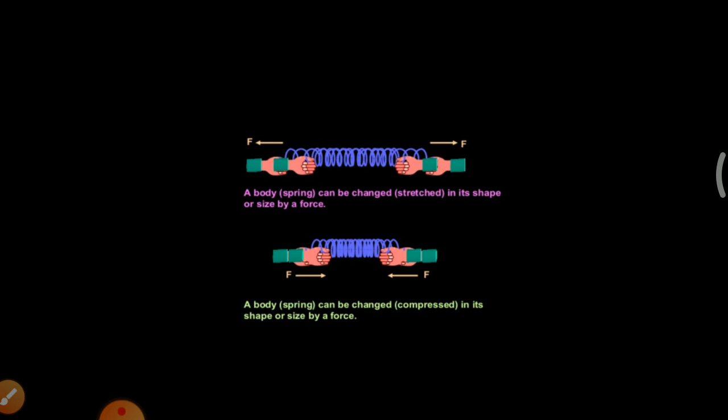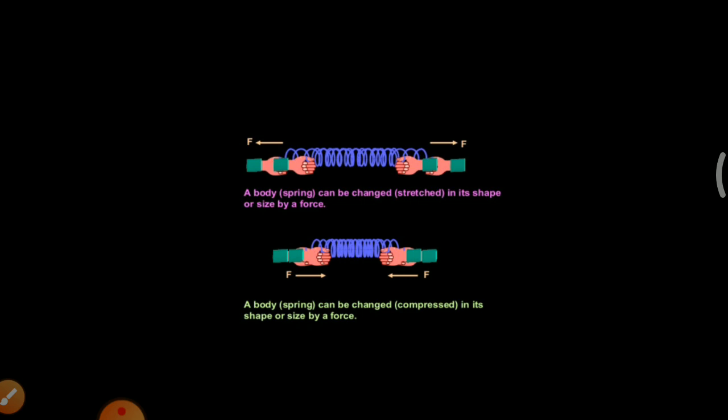Look at this diagram. A body can be changed in its shape or size by a force. So, when I apply the two forces on the spring in the opposite direction, here I stretched the spring in the two directions.